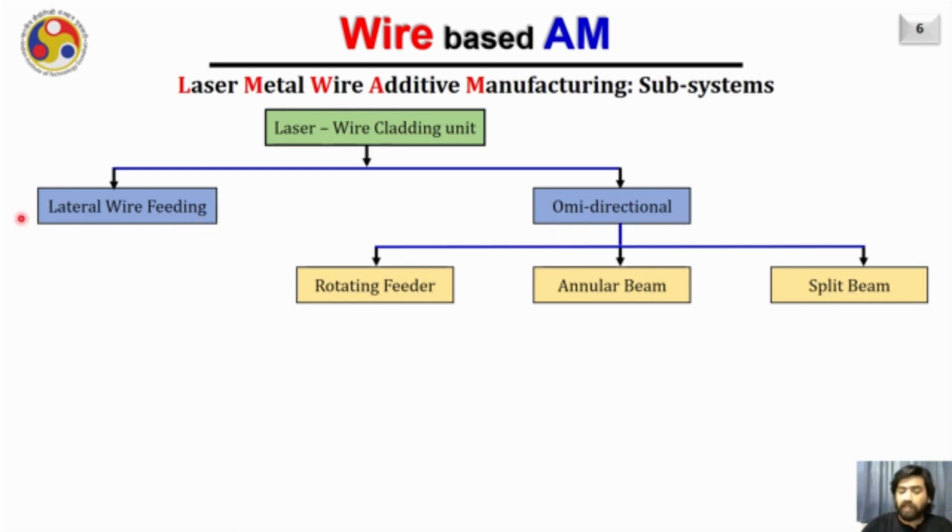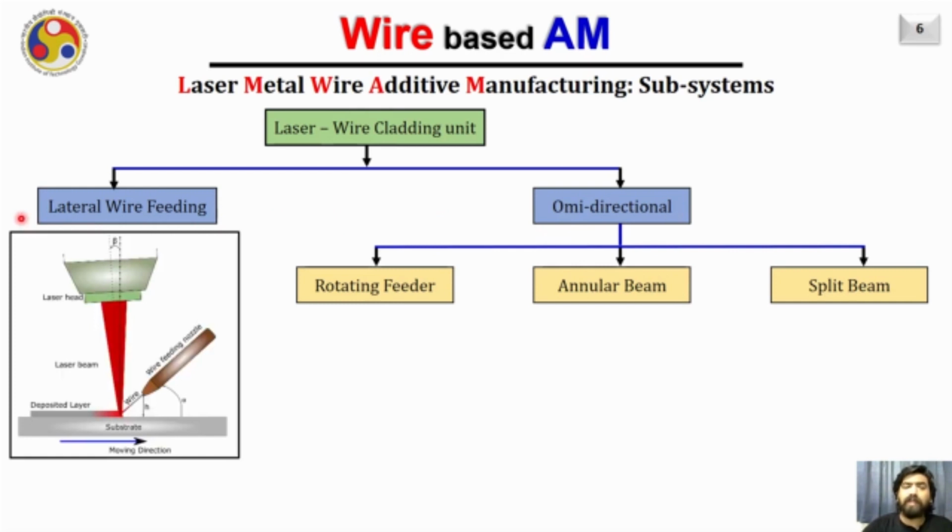When we say it is a lateral wire feeding unit, it means that the laser beam is creating a melt pool here, the laser beam is close to vertical, and the wire is fed into the molten pool created by this laser beam from the side, as you are seeing. This is typically called the lateral wire feeding method.